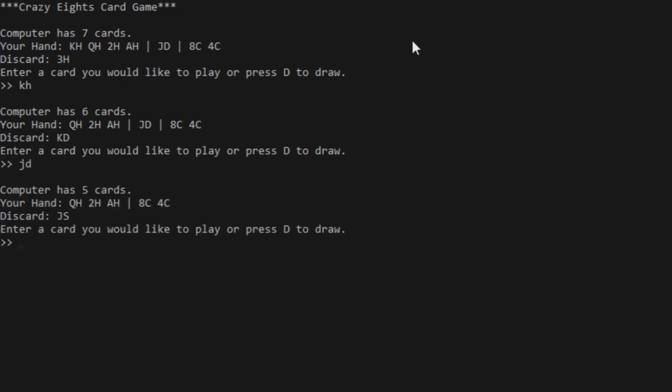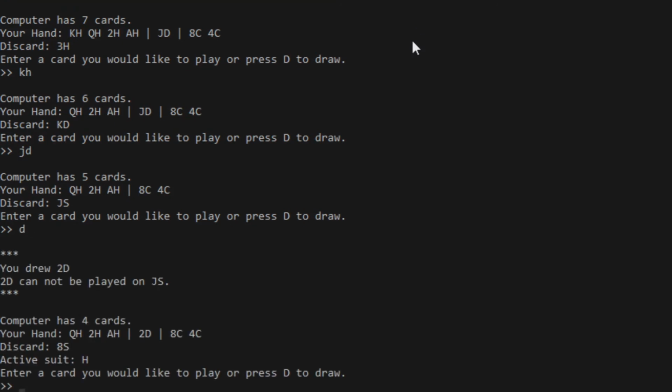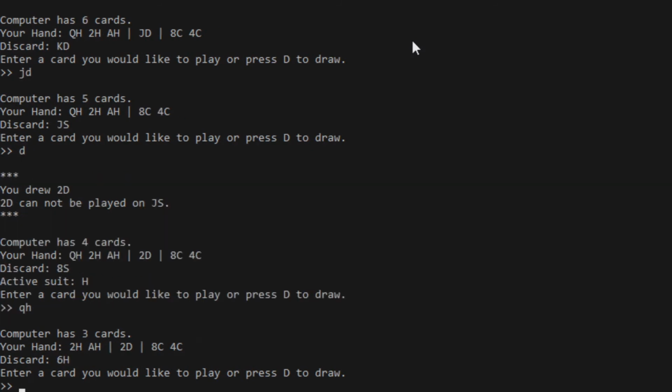Okay, the computer plays Jack of Spades. I think I'm going to draw here. Yep. The card I drew can't be played. And then the computer plays an 8 of Spades, change the suit to H. Now I have to play one of my hearts for a valid turn. I play Queen of Hearts. Computer plays 6 of Hearts. I'm going to play 2 of Hearts.